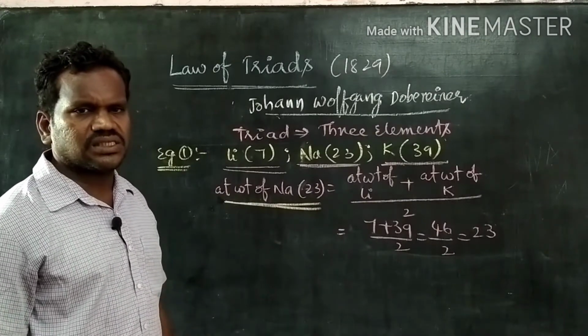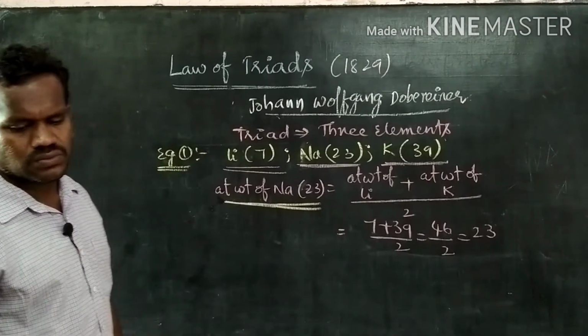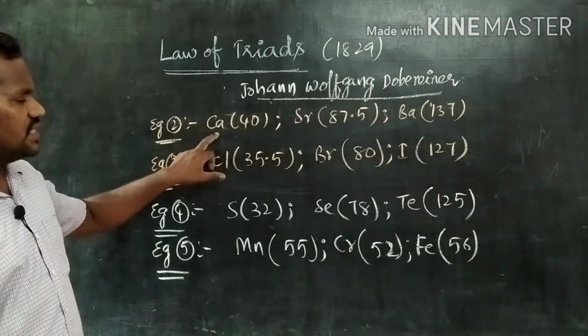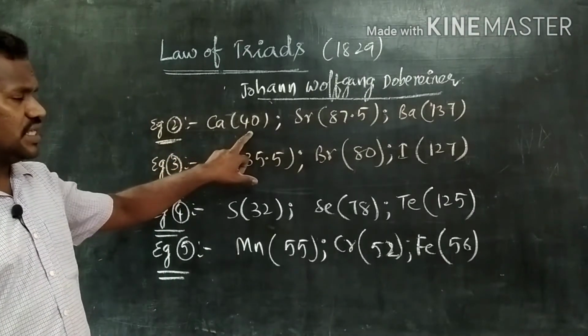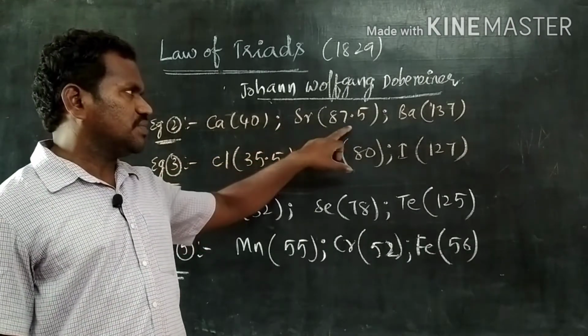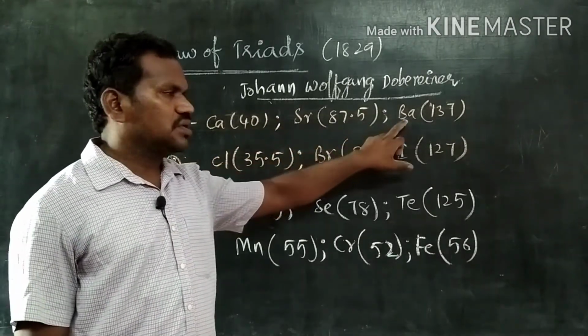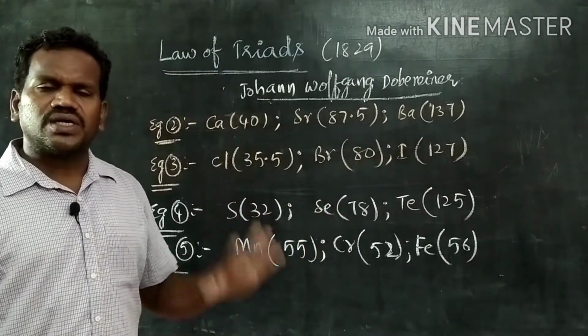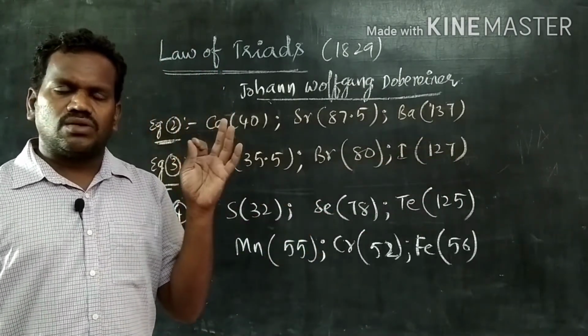Let us see some more examples now. The second example is calcium with atomic weight 40, strontium with atomic weight 87.5, and barium 137. From this example, what can we understand?